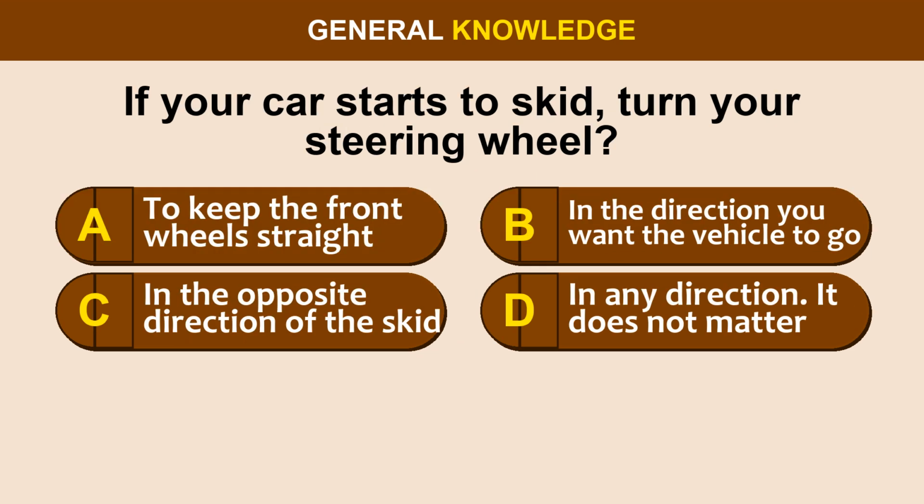Question 53. If your car starts to skid, turn your steering wheel, option A, to keep the front wheels straight. Option B, in the direction you want the vehicle to go. Option C, in the opposite direction of the skid. Option D, in any direction. It does not matter.